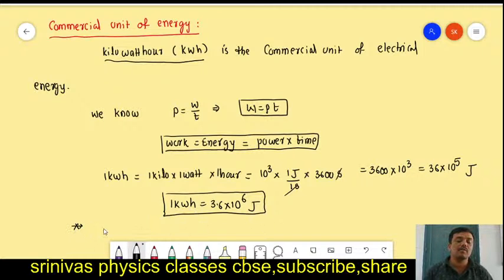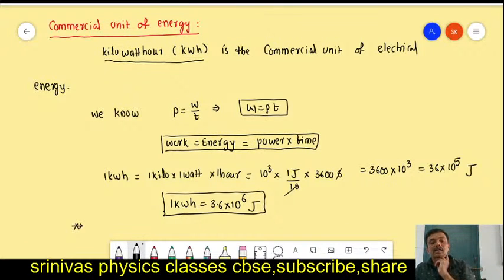Generally, you pay the electrical bill based on the number of units. Every month you get the electrical bill from the electricity department. How do you get the electric bill? The electrical bill is based on the number of units. For example, there is an electric meter with a meter reading.